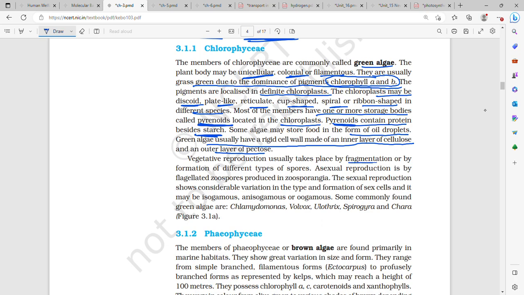Vegetative reproduction usually takes place by fragmentation or by the formation of different types of spores. Asexual reproduction is by flagellated spores produced in zoosporangia. Sexual reproduction shows a considerable variation in the formation of sex cells, and it may be isogamous, anisogamous, or oogamous. Commonly found green algae are Chlamydomonas, Volvox, Ulothrix, Spirogyra, and Chara.